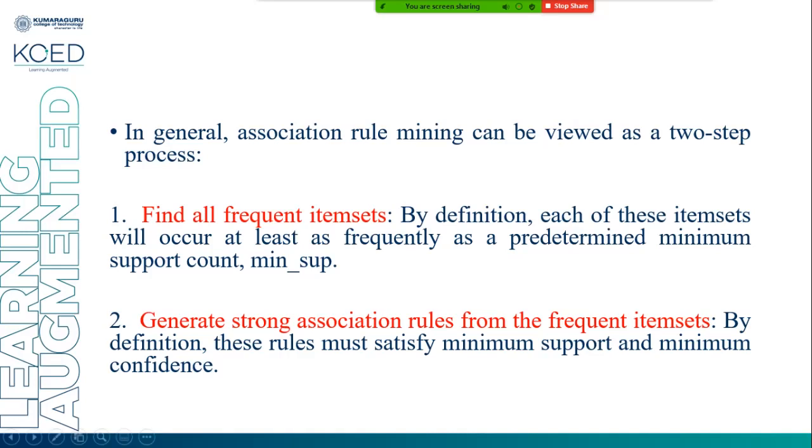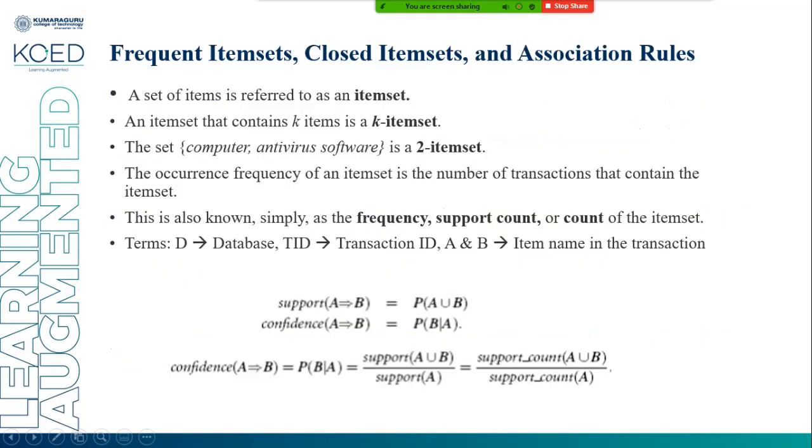Next, we have to generate the association rules from the frequent item sets. What is it? By definition, these rules must satisfy the minimum support and minimum confidence. The rules should satisfy the minimum support and minimum confidence. This is known as association rule mining.